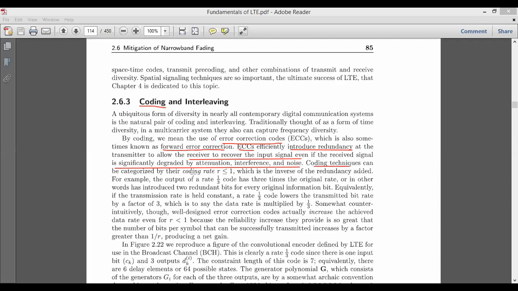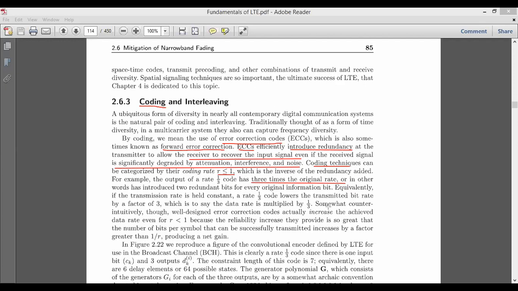Okay, so the coding rate, which is given by R, should be less than or equal to 1. It is just like a probability value, which should not be greater than 1. It should be less than or equal to 1, such that you may try to find out where actually the particular error is, and what should be the output rate of error. Sometimes it may be a 1/3 code. It means 3 times the original data. So this is how we focus more on the transmitter side, rather than the receiver side.